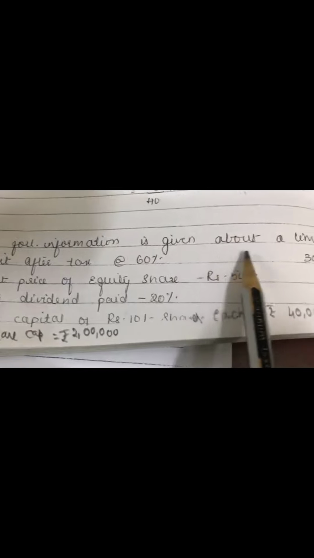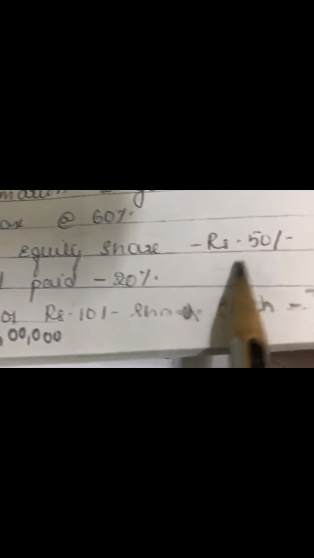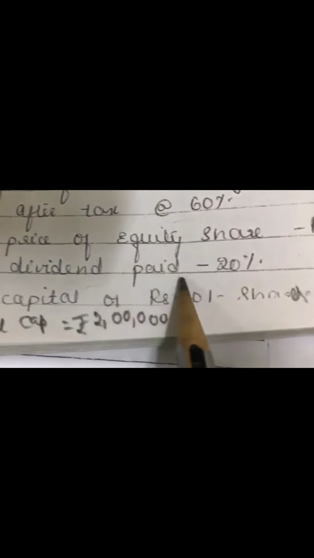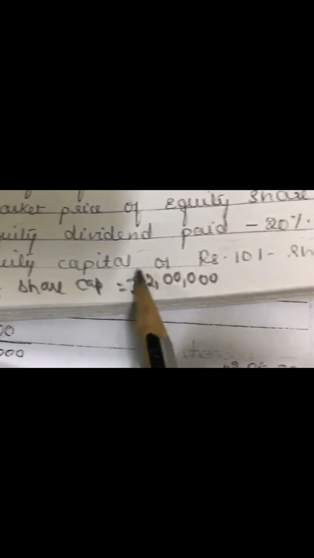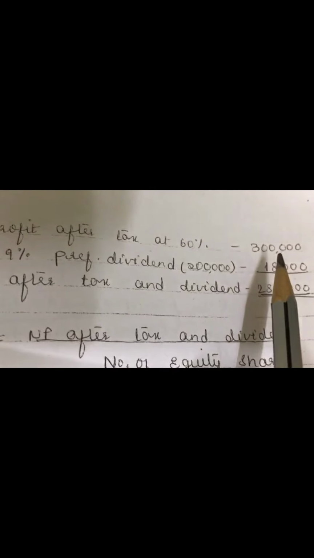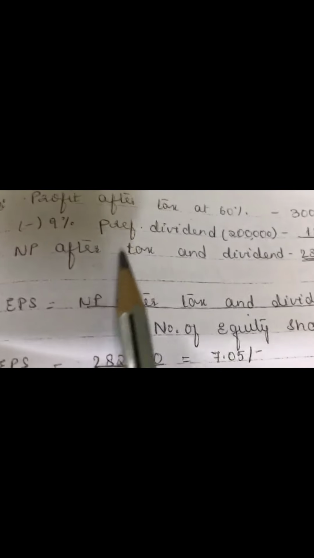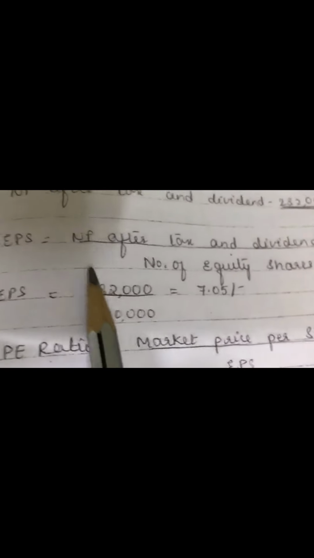So similarly, you have one more problem. The following information is given about the company. So profit after tax at 60% is 3 lakh, and then market price of equity shares is rupees 50. Then equity dividend paid 20%. Then you have equity capital of rupees 10 shares each, rupees 40,000, and 9% preference share capital is rupees 2 lakh. So first let us calculate EPS. So profit after tax at 60% is 3 lakh, less 9% preference dividend 18,000. So profit after tax and dividend is how much? 2,82,000. Substitute the values in the formula.